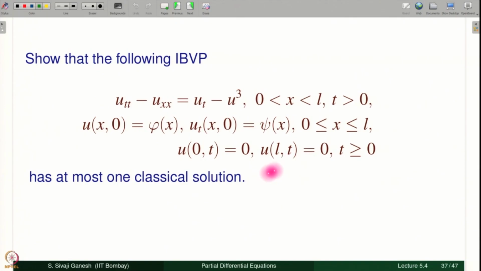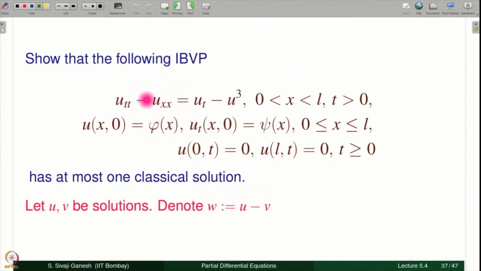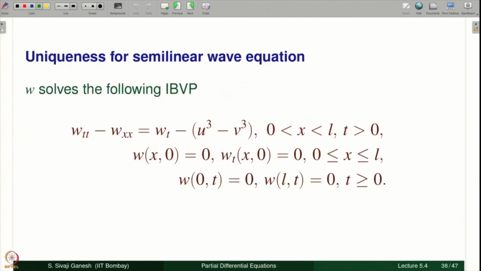Okay, let us discuss this problem now. We will show it has at most one classical solution. Starting point is the same, let u and v be solutions, consider the difference and see what problem W satisfies. Whenever there are linear terms here, after subtracting the two equations for u and v, you get W_tt, W_xx here, W_t here. Here you will get minus u cubed plus v cubed. Here you get the conditions on W at x equal to 0 and L. Everything is fine except for this term. This is the equation satisfied by W.